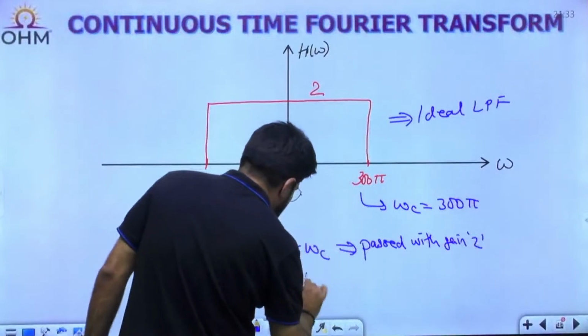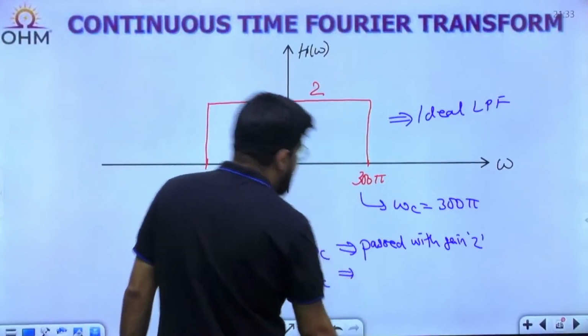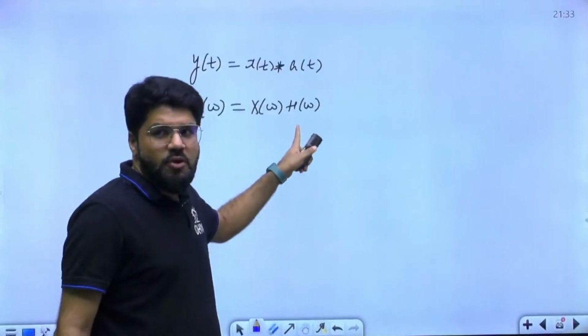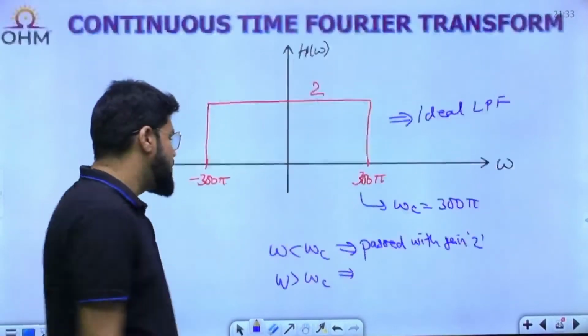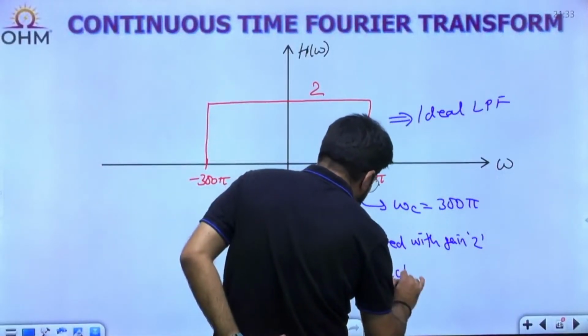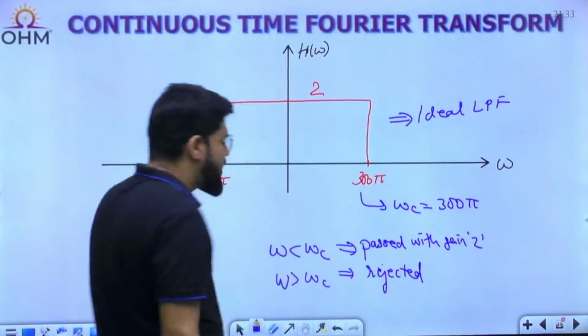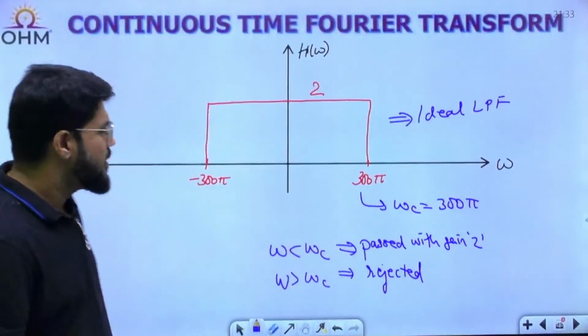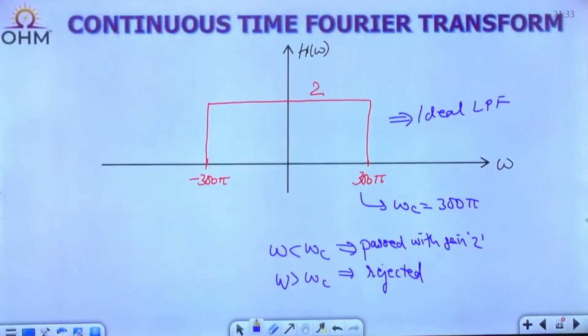Any frequency greater than omega c will be passed with how much gain? 0. Because for omega greater than omega c, H(omega) is 0. So it is passed with 0 gain, meaning it is not passed. Output will be 0. That means such a frequency is said to be rejected. It does not appear in the output.